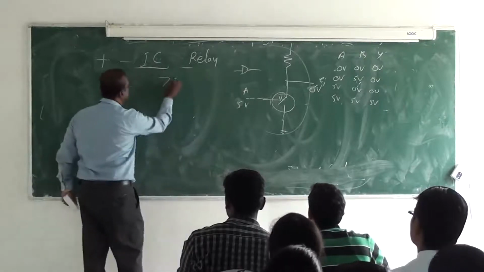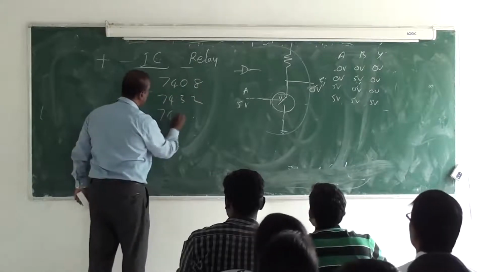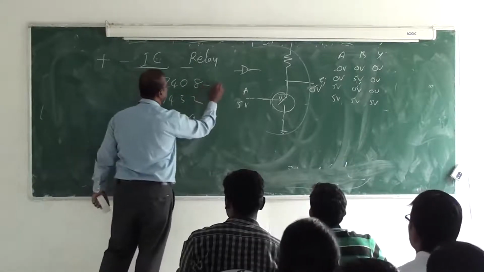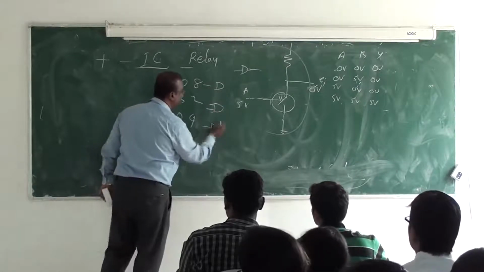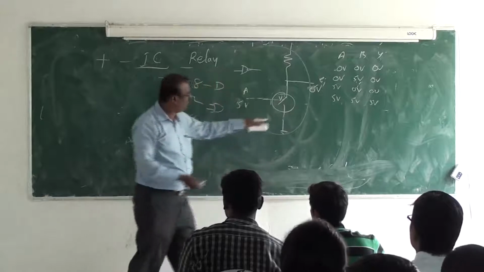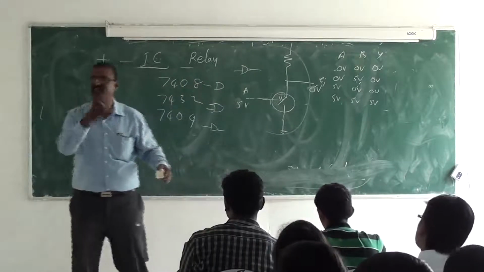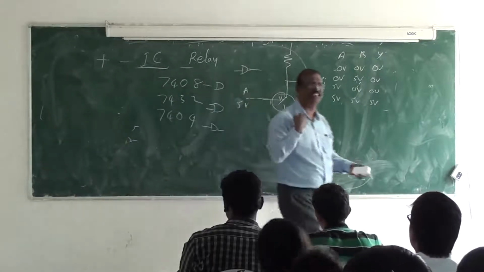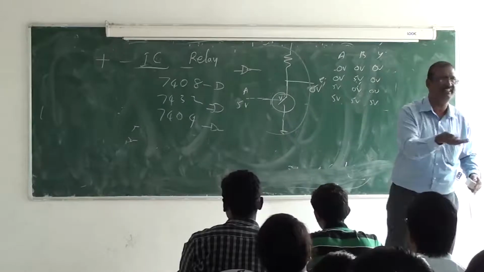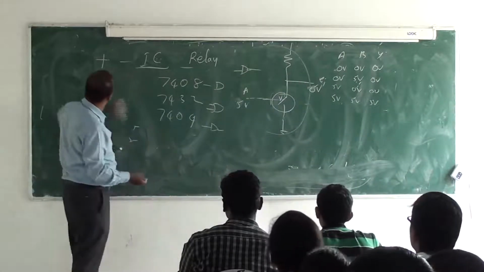That's all, you call it a 7408, 7432, 7404. You call this AND. You call this OR. You call this a NOT. Inside is the same thing. If you take a NOT gate, the same thing is there inside. There is nothing else, because they suddenly changed it from logic to gate because we started using the transistor. When I use a transistor as a switch, I start calling this a gate. They call this a gate. So this is what we know.